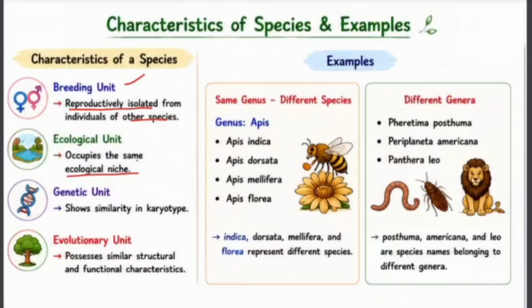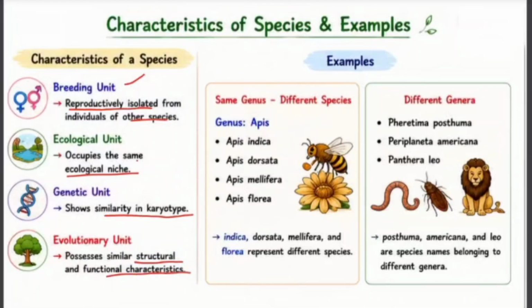Then we have genetic unit. It means members of a species show similarities in their genetic makeup and chromosomal structure. And finally, we have evolutionary unit. It means members share structural and functional similarities and evolve together through time.